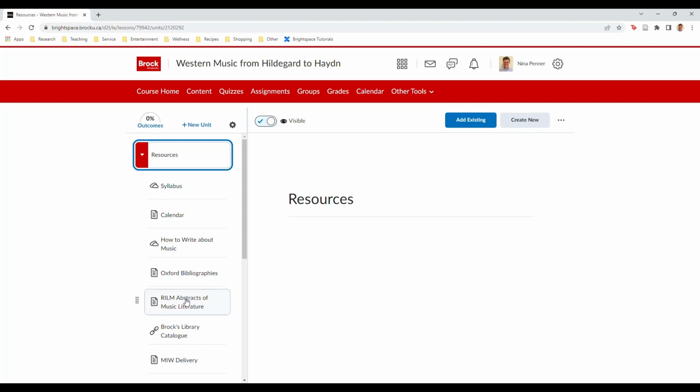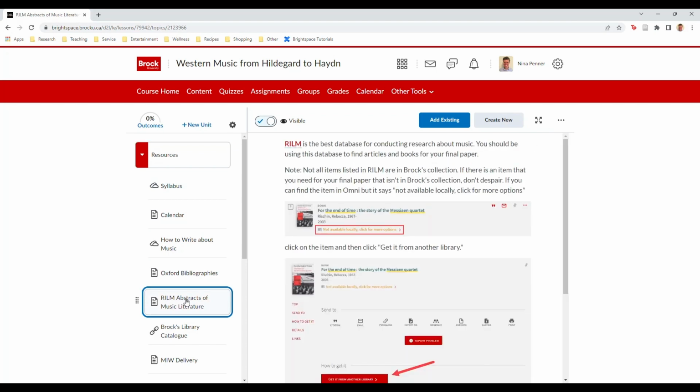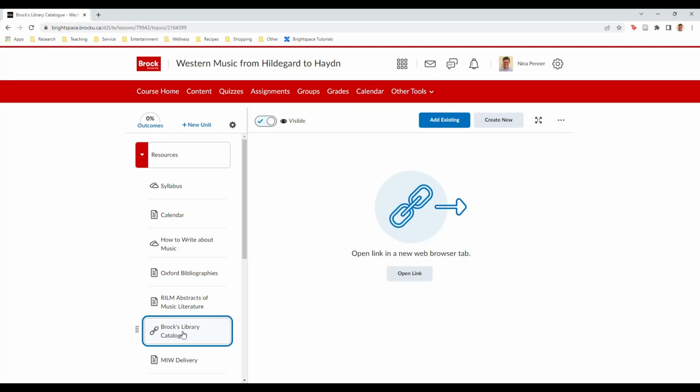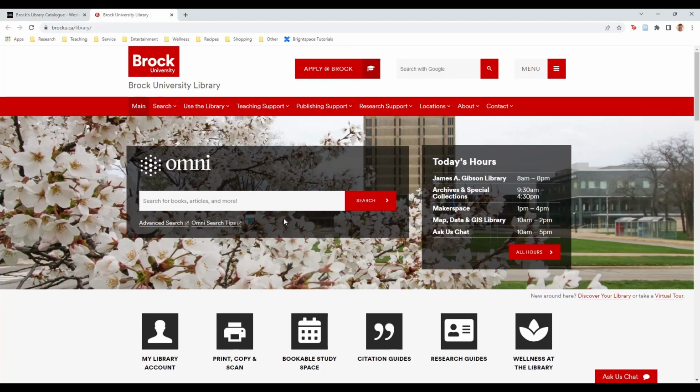The best place to start your search is RILM Abstracts of Music Literature. Google is going to return mostly non-scholarly sources. I have included a link to the Brock Library catalog, but I don't think this is the best place to begin. To see why, let's pretend we're writing a paper about the music of Legend of Zelda: Breath of the Wild.